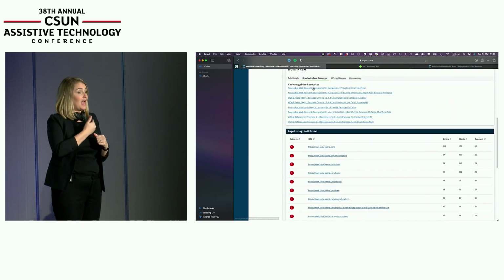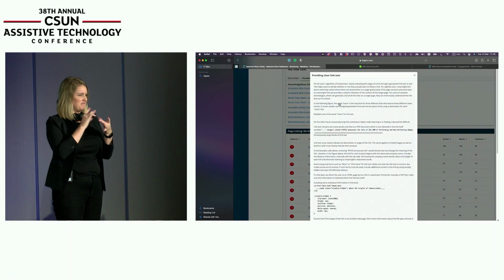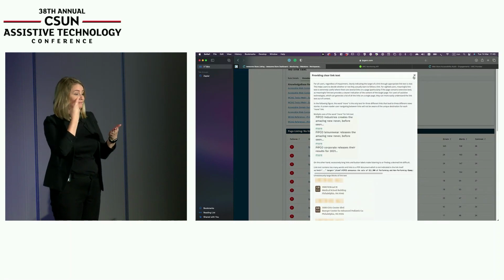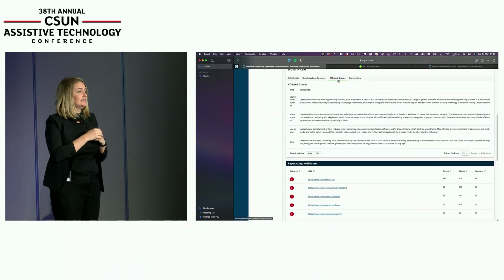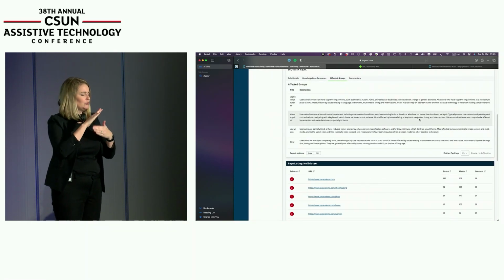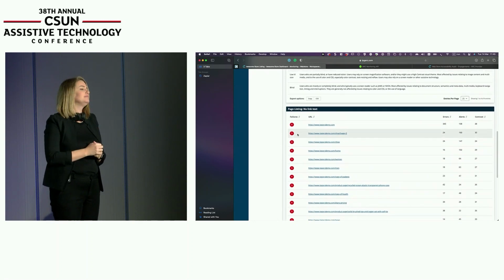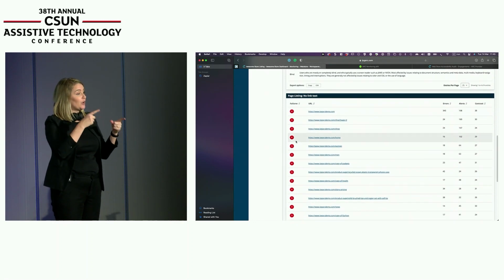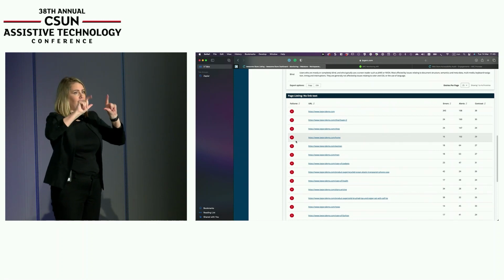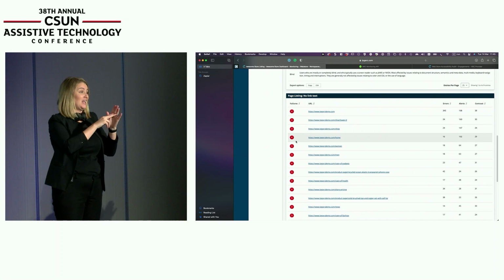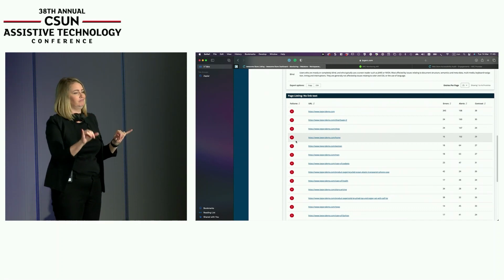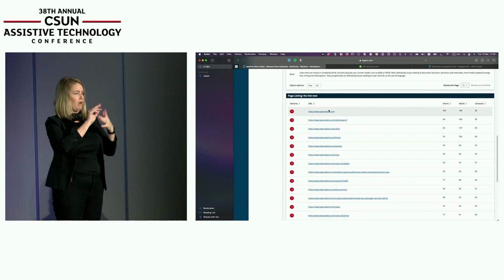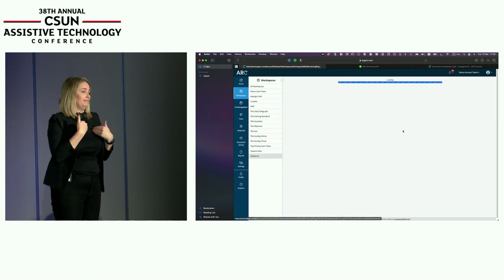Our knowledge base, as I mentioned, is right there in context, so we can immediately see how to fix that issue, who it affects, how to test that issue. All the information about the issue is there. And we can see that the issue actually occurs fairly consistently across all the pages we've tested. So that immediately tells you that this is a global item. It's probably in a header, a footer, something like that. And you can tell from this view very quickly, if you know your site well, what problem you might actually have. So if we dig into this a bit more,